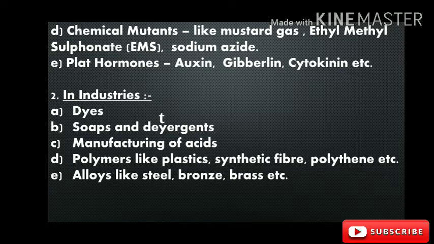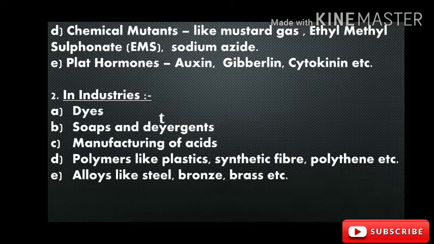The dyes which are used to color different fabrics and other materials are manufactured by the knowledge of chemistry. The next is soap and detergents. Soap and detergents are widely manufactured for our daily use, which is a product of chemistry.